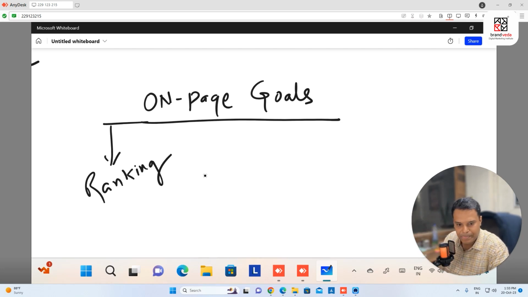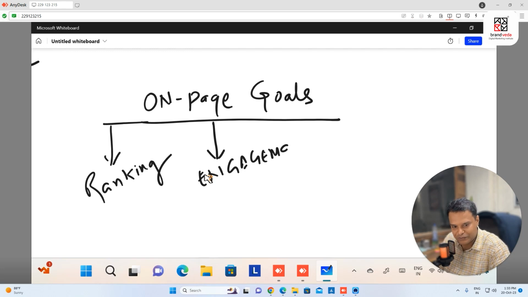Number two is, and I'll tell you that ranking happens because of some other goals as well as some other activities. We need to do a lot of activities to make sure that we come on the first page, a combination of on-page, off-page, and technical. So on-page, the first goal is I want to do on-page optimization because I want to rank my website. Nice. The second very important goal is I want to have engagement.